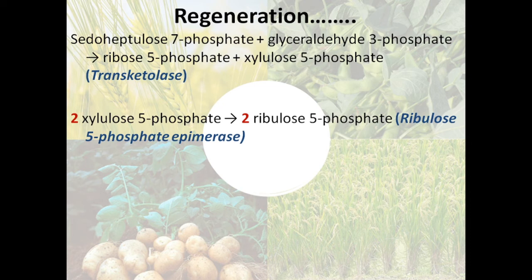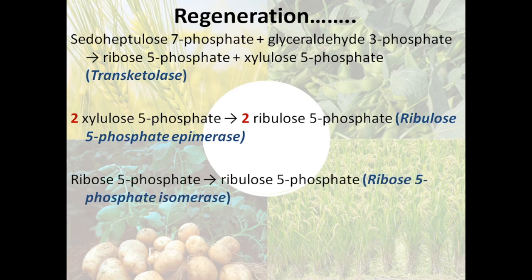This gets converted into 2 molecules of ribulose 5-phosphate, and this reaction is catalyzed by an epimerase enzyme known as ribulose 5-phosphate epimerase. So we can see that all these compounds, that is xylulose, ribulose, etc., are all 5-carbon compounds. There are only small rearrangements to be made.